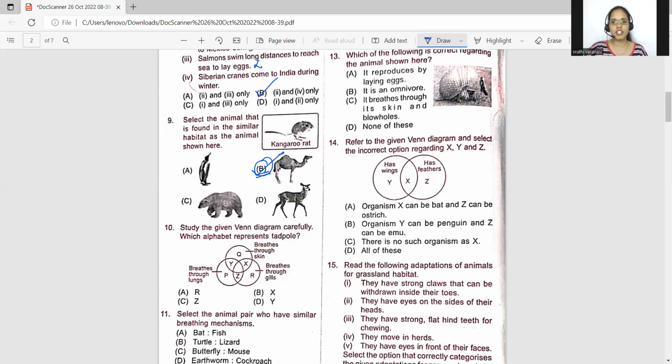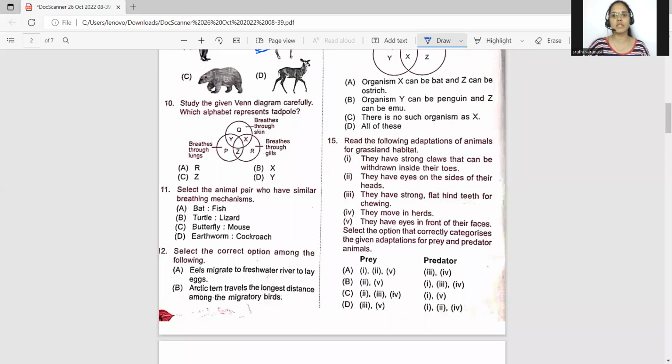Now the 10th question, study the Venn diagram carefully. Now Q is an animal which breathes through its skin. It can be a frog, it can be an earthworm, or anything which breathes through the skin. Now P is the animal which will breathe through the lungs. So it can be any of the organisms like the mammals. Now R is something which breathes through gills.